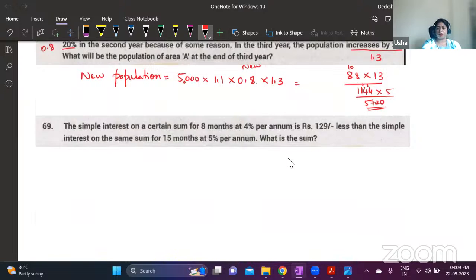Next question. This is also based on percentage. Solve this.